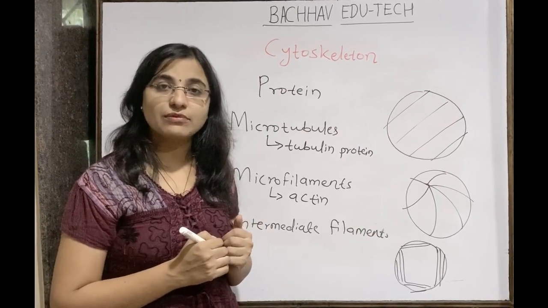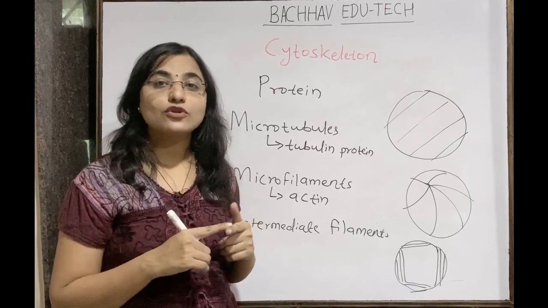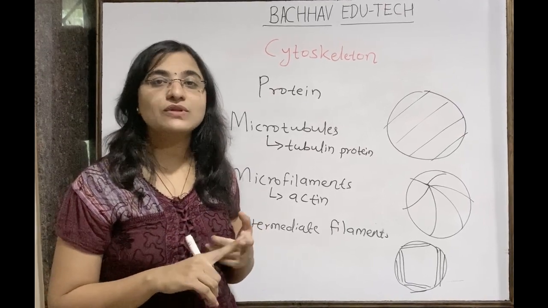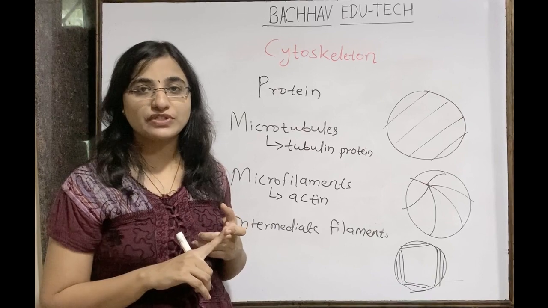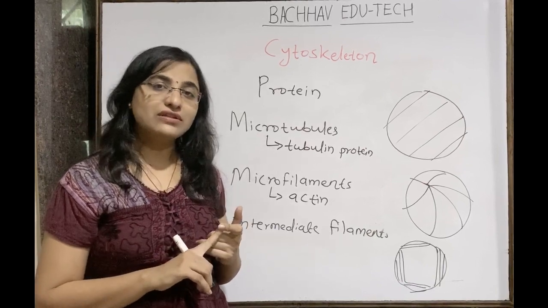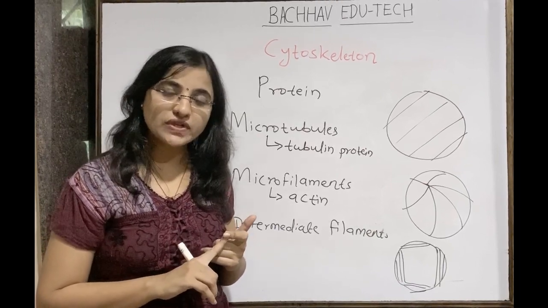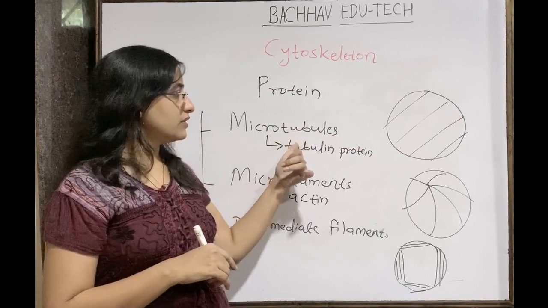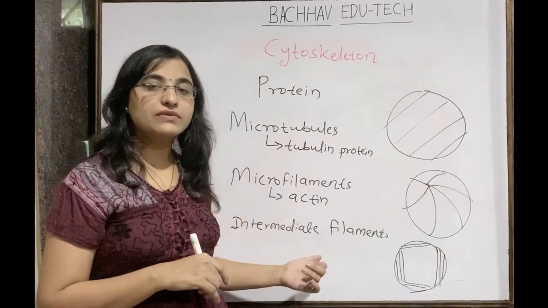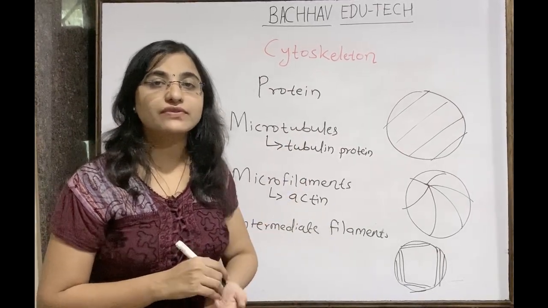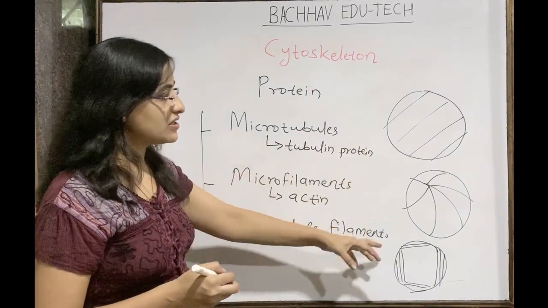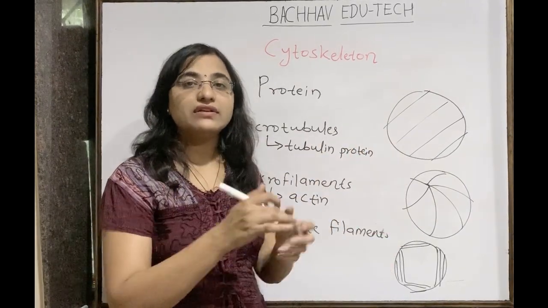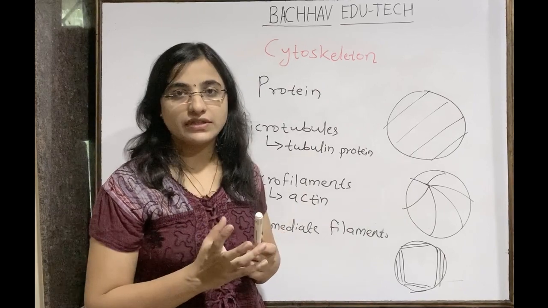That is possible with the help of the cytoskeleton, and this cytoskeleton is made up of microtubules, microfilaments and the intermediate filaments. Basically all three are made up of proteins only. Tubulin protein is present in microtubules and actin protein is present in the microfilaments. So they are arranged in their own fashion and together they form the complete cytoskeleton.